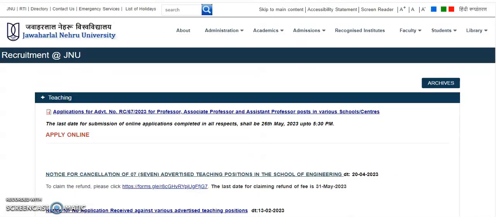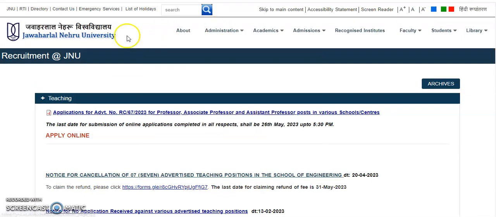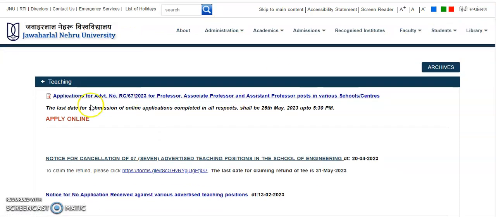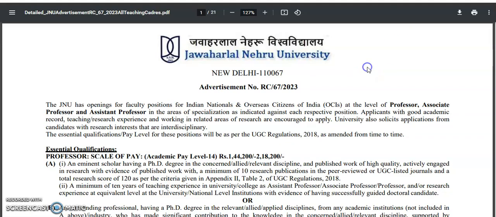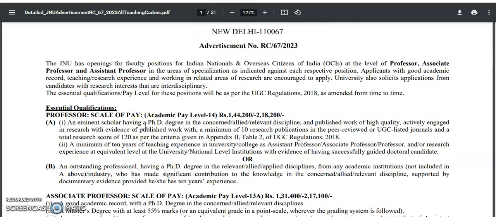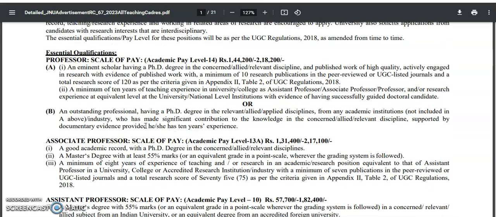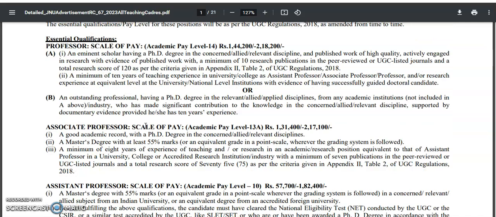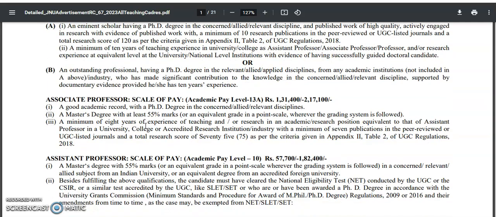Now coming to the present content of this video, it is the official website of Jawaharlal Nehru University. From this we got this recruitment notification, which you may check. Applications for the advertisement of professor, associate and assistant professor are invited, and the last date for the application is 26th May 2023, up to evening 5:30. The recruitment notification is mentioned here, and there are 21 pages in total. For professor and associate professor, a PhD is mandatory with some journals and experience, everything.